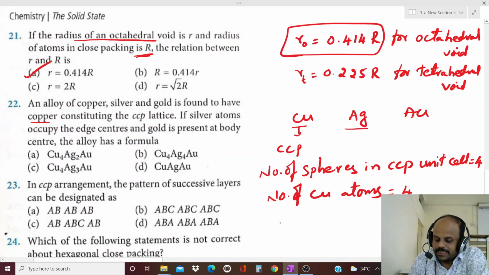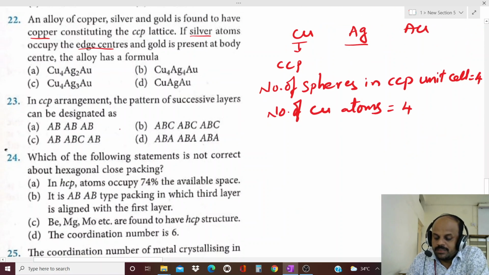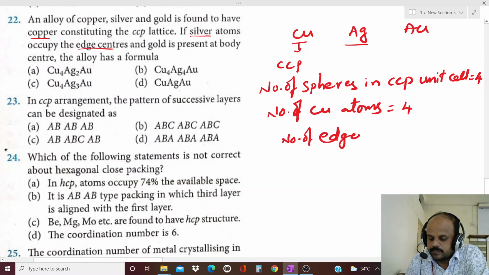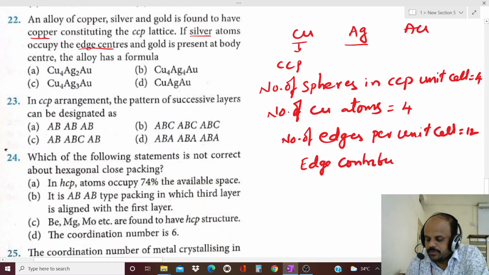Then silver. These silver atoms are occupied at edge centers. Now how many edge centers do we have in one unit cell? That is 12 edges. So number of edges per unit cell is equal to 12, and edge contribution is equal to 1 by 4.